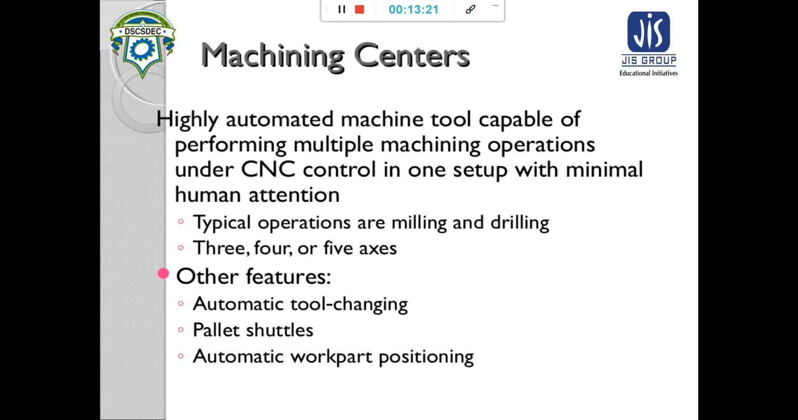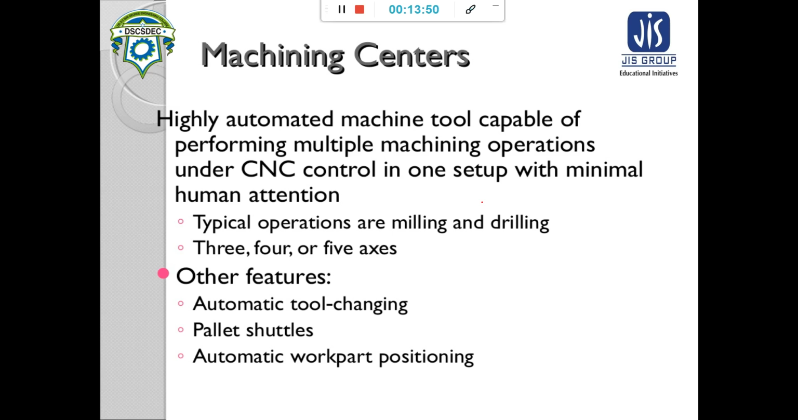Okay, now the machining centers. What are the machining centers? Machining centers are highly automated machine tools capable of performing multiple machining operations under computer numeric control in one step with minimal human attention. So that is known as a machining center. The typical operations that can be done in a machining center are milling and drilling.